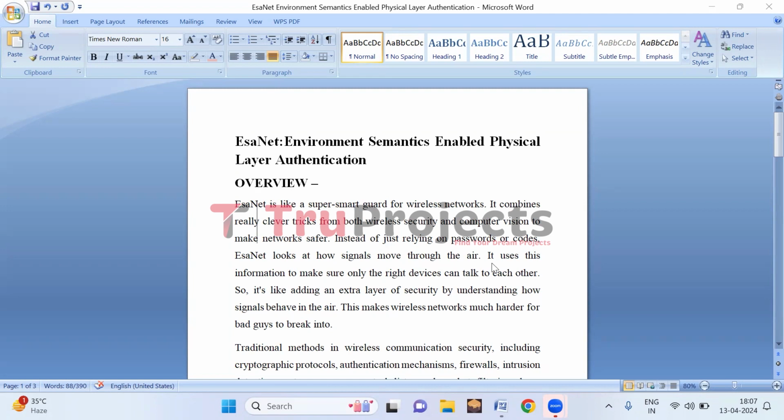In this video, we are going to explain the project titled ESA-Net: Environment Semantics Enabled Physical Layer Authentication. Before diving into the execution, let me give you an overview of the project.